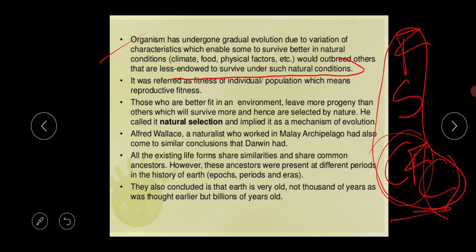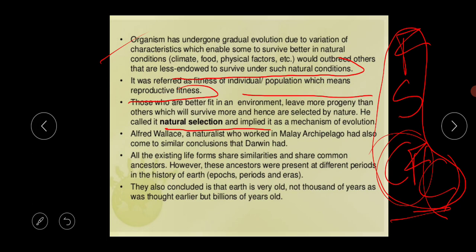So it was referred to as fitness of the individual or population, which means the reproductive fitness. What is the meaning of the reproductive fitness? The fitness of individuals or population in reproduction is called the reproductive fitness. Those who are better fit in an environment leave more progeny, which means more generations, than others, which will survive more and hence are selected by nature. So he called it natural selection and implied it as a mechanism of evolution.